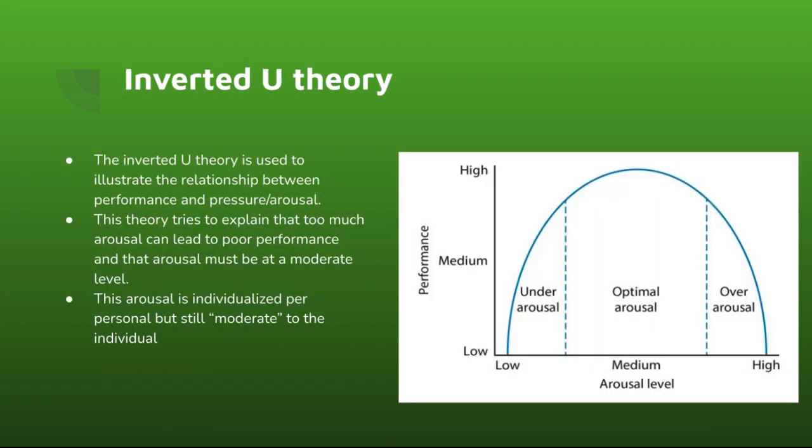So, the inverted U theory. The inverted U theory is used to illustrate the relationship between performance and pressure/arousal. This theory tries to explain that too much arousal can lead to poor performance and that arousal must be at a moderate level. This arousal is individualized per person, but still moderate to the individual. So as you can see from the chart on the right, over-arousal is not good, and you want to stay towards the medium level, according to inverted U theory.